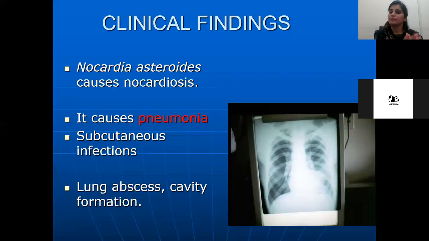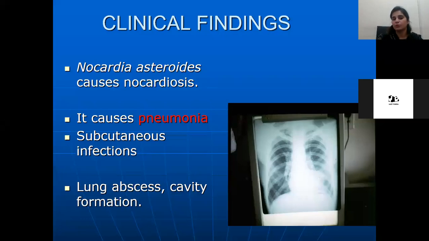Typical pneumonia is the pneumonia in which the characteristic signs and symptoms of pneumonia are present, which are high-grade fever and productive cough. If we see the x-ray of a patient with typical pneumonia, you will see lobar consolidation.